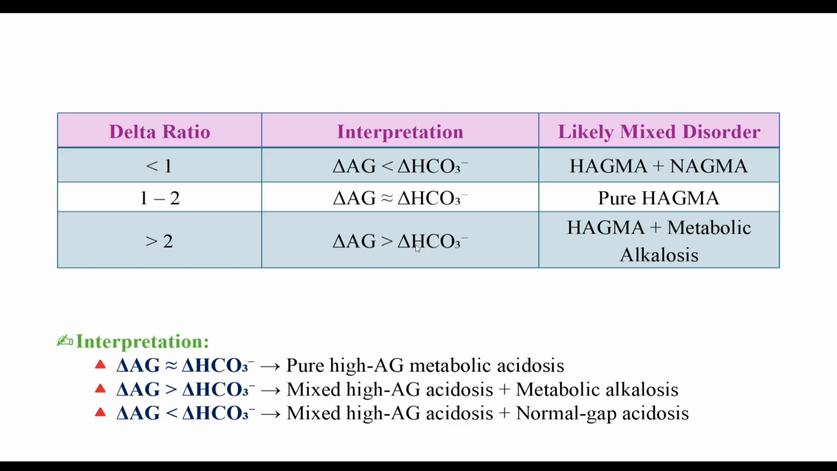So from the delta ratio, what can we tell? If the delta ratio is less than 1, this is likely a mixed disorder of high anion gap metabolic acidosis as well as normal anion gap metabolic acidosis. If the ratio is 1 to 2, this is pure high anion gap metabolic acidosis. If it is more than 2, this is due to high anion gap metabolic acidosis and metabolic alkalosis. So memorize this table.